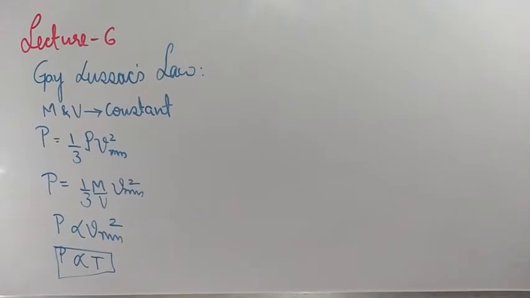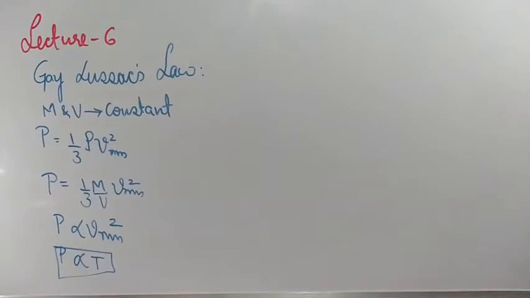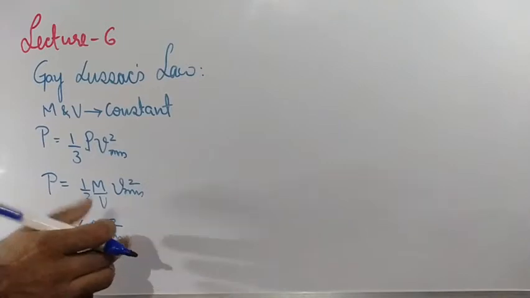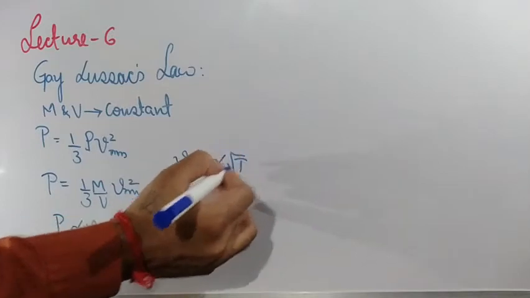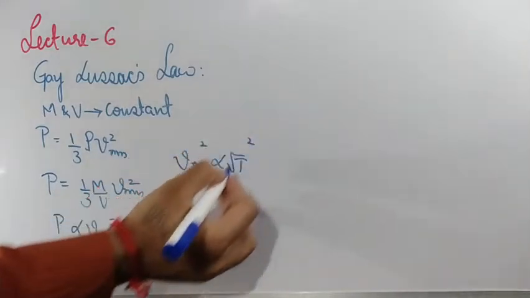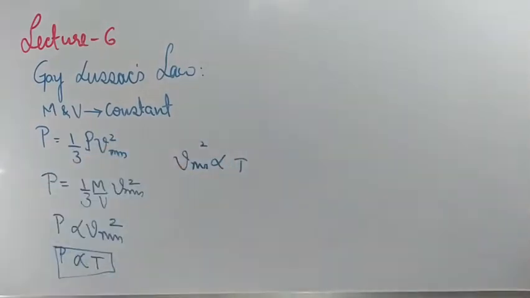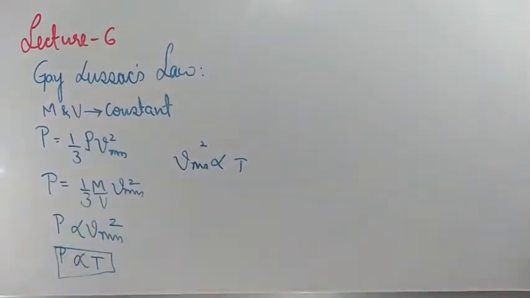P is directly proportional to VRMS square, and VRMS is proportional to root T. If I square both sides, root T square is nothing but T. So in place of VRMS square, I substitute T. Are you getting this point? Shall we go to the next law?